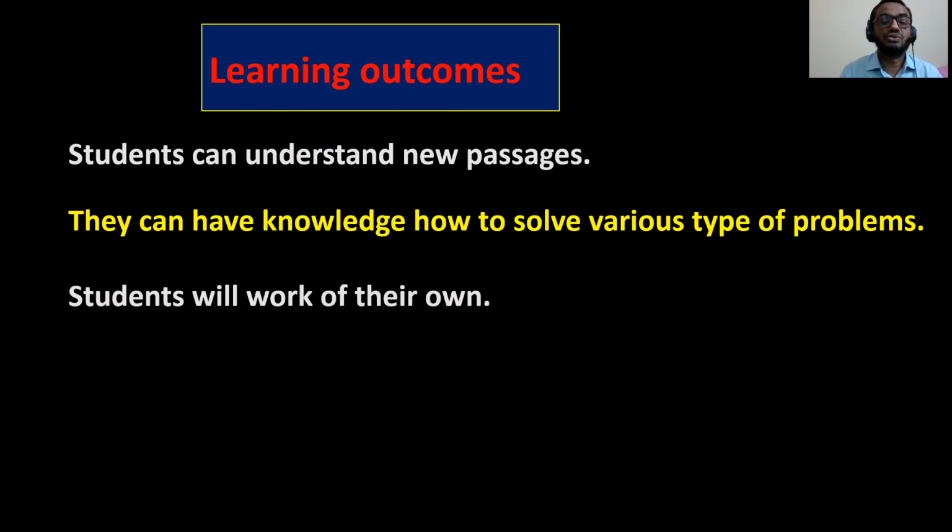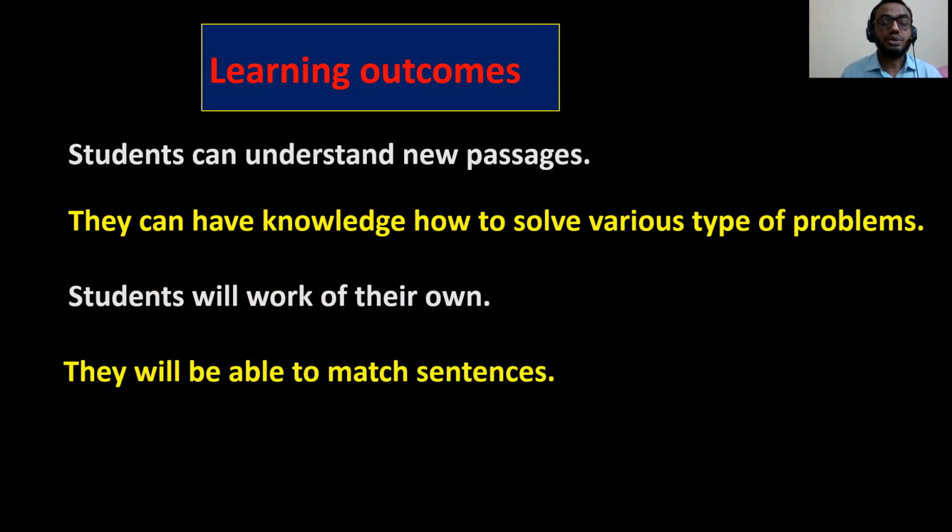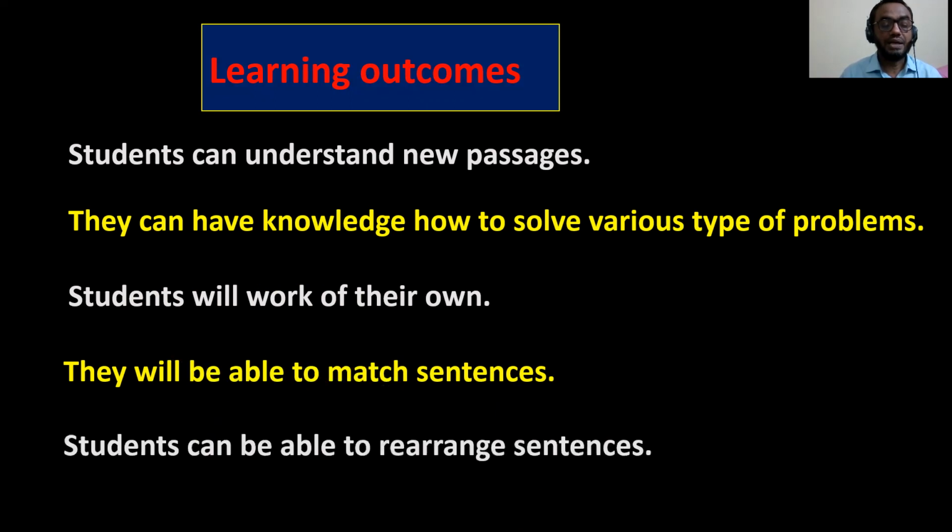And the third one is students will work on their own. That means without taking help from your parents or house teachers, you can solve the problems. Okay, so this is very important. Students will be able to match sentences, and at last they will be able to rearrange sentences.